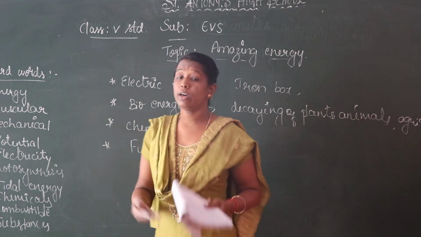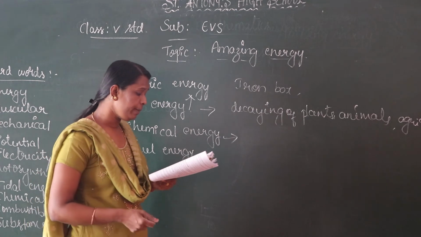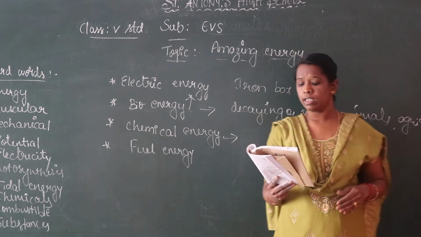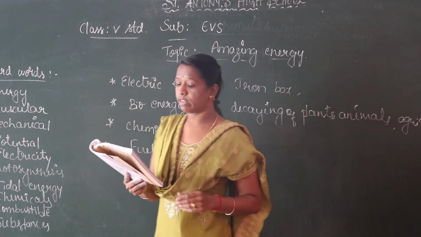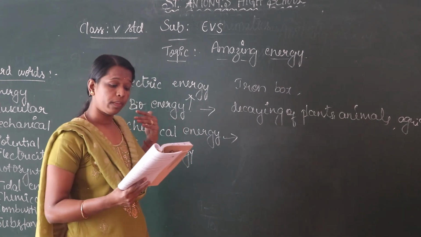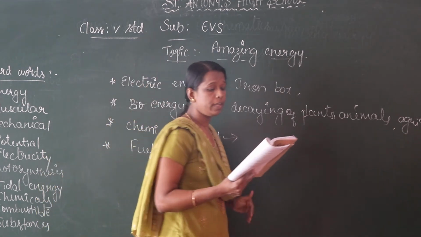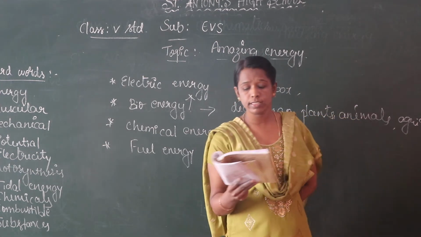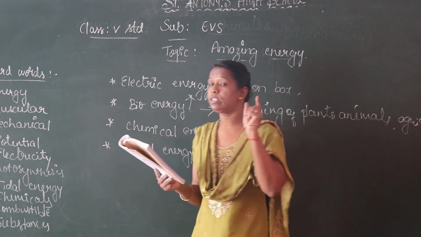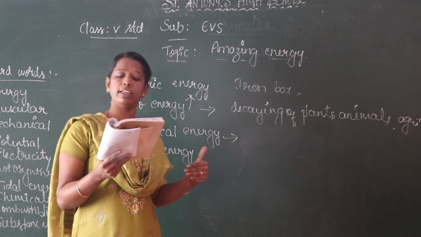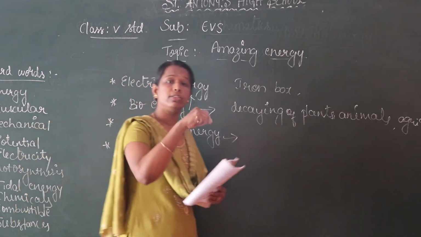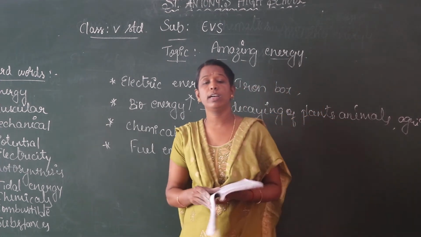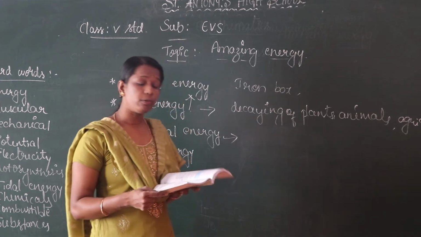So you know the fuel energy is converted into mechanical energy. The fuel, that is the firewood, gets converted into heat energy for cooking purposes. The mechanical energy is also obtained from the fuel energy, to run some vehicles. Here is the activity, running of a car by petrol. Form of energy is chemical energy. Using fuel, the form of changing of energy is mechanical energy. Here is the car. So you have to write in that column.